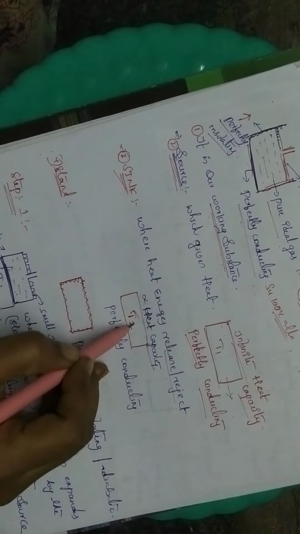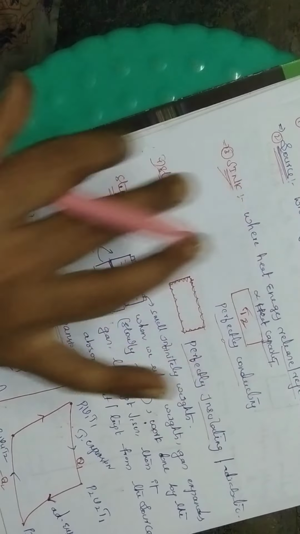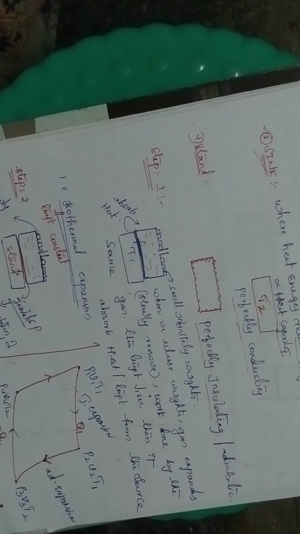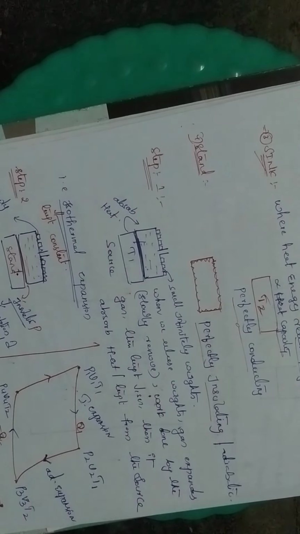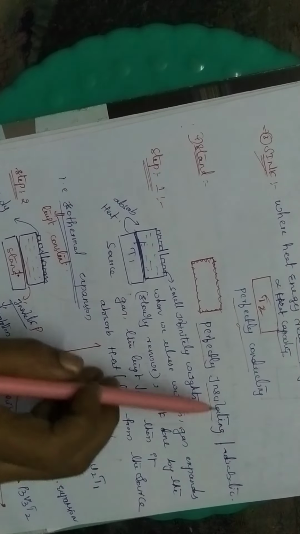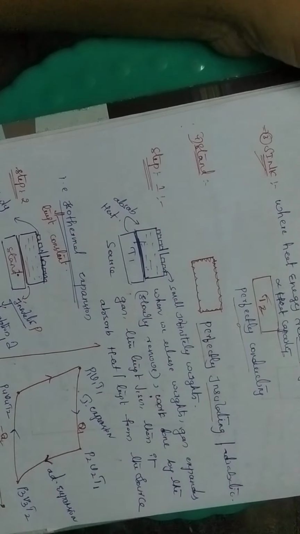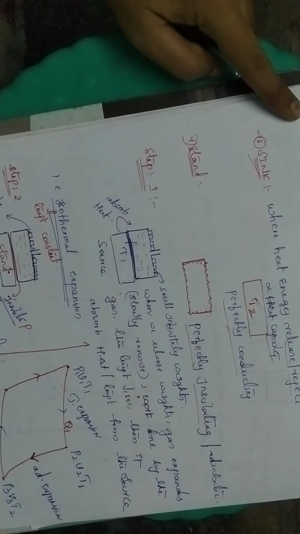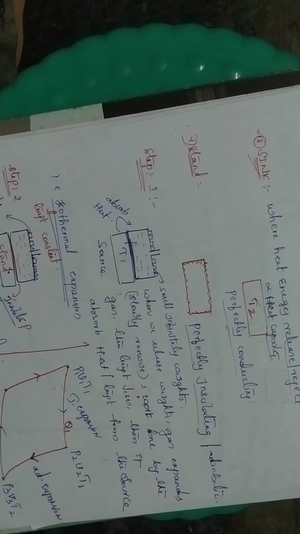Its temperature is T2. It is also perfectly conducting. Next we have the stand here. The stand is perfectly insulating. See, one by one step. So it is perfectly insulating. It is the stand. So what we have here are 4 substances. First one is the working substance, next the source, next the sink, next the stand. What we are doing here, this is the first step, step 1.